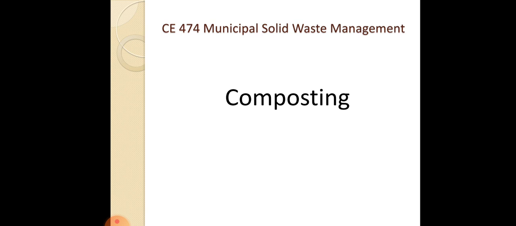The process involves decomposition of organic material into a humus-like material known as compost, which is a good fertilizer for the plants. At the simplest level, the process of composting requires making a heap of wet organic matter such as leaves, grass and food scraps, and waiting for the materials to break down into humus after a period of months. We also discussed aerobic and anaerobic composting in the last class.